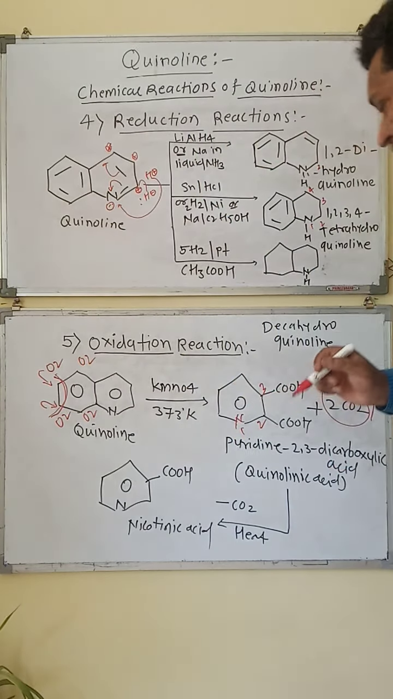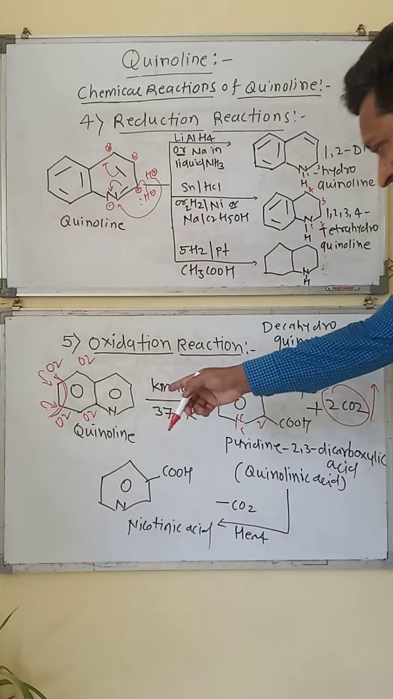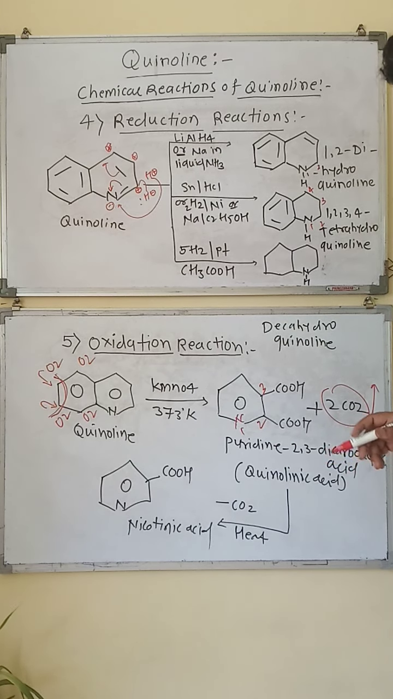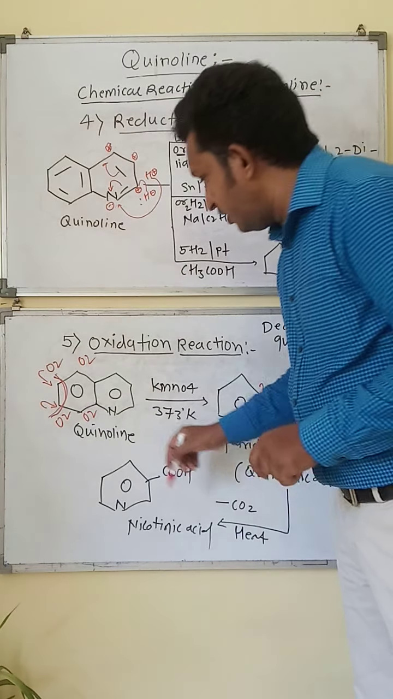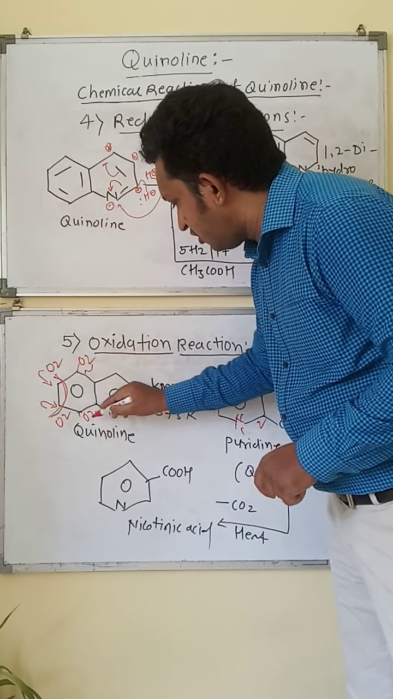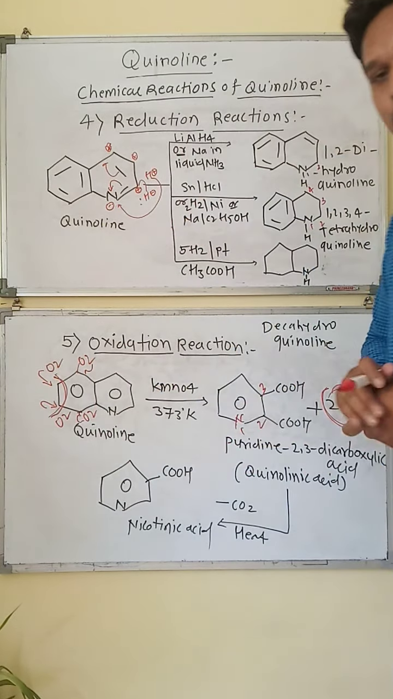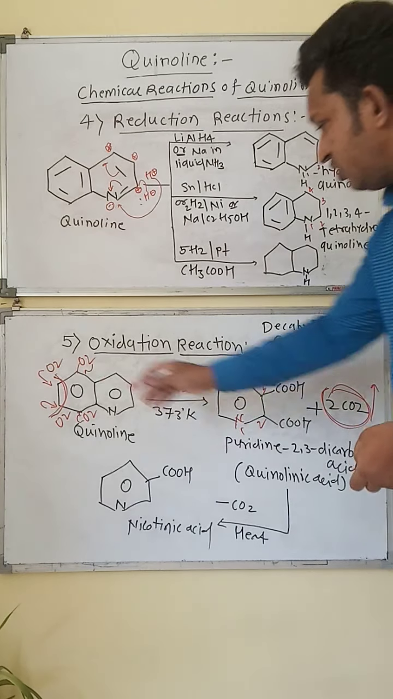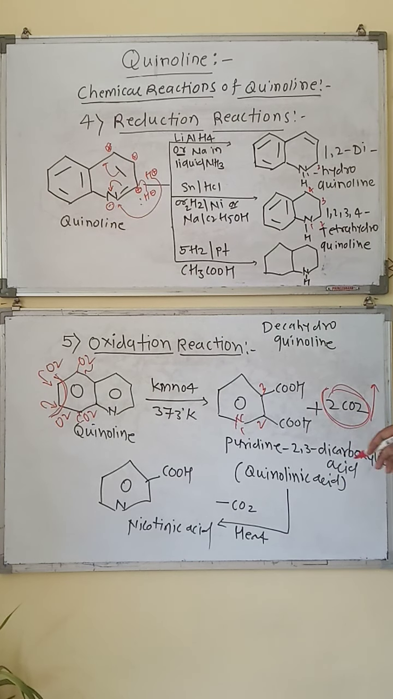So we get this reaction, which is a decarboxylation, and 2 carbon dioxide molecules will be removed from this structure. Now on the remaining carbon atom and another carbon atom, there is also addition of 2 oxygens on each carbon atom, so that we get the compound named pyridine 2,3-dicarboxylic acid. Di means 2 carboxylic acids.